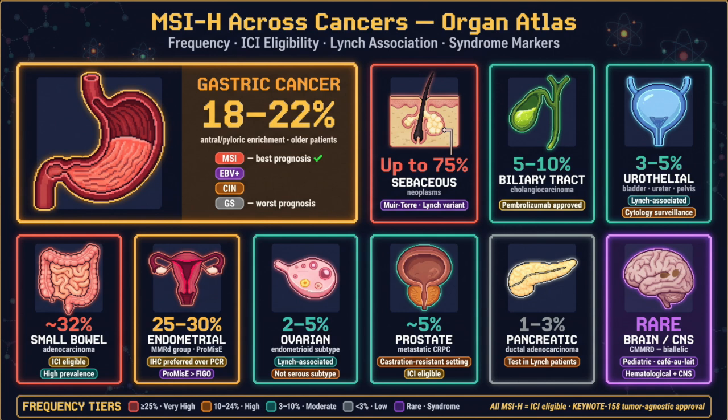Stomach, bowel, biliary too. Ovary, pancreas, prostate come through. Urinary tract and sebaceous skin. Brain and CMMR joins in.